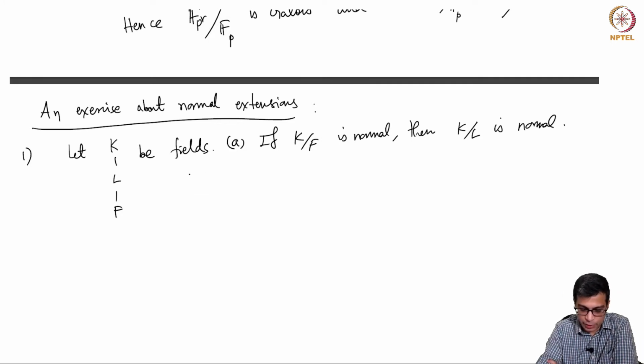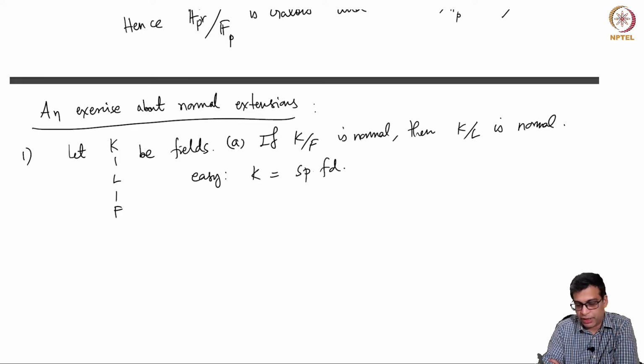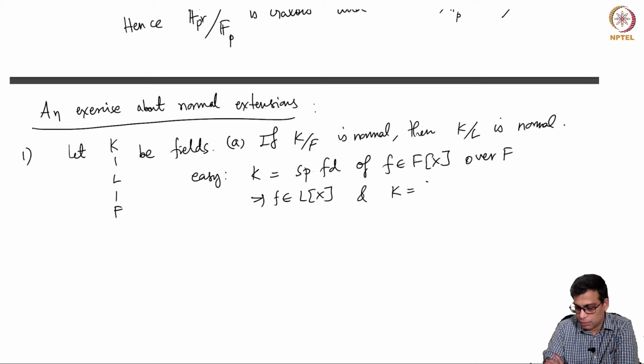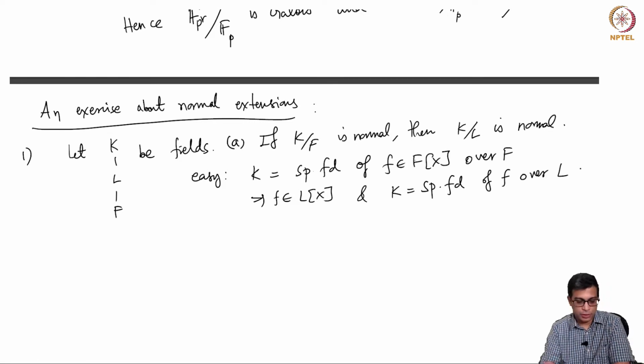This is easy because by one of the equivalent conditions for a normal extension, K is the splitting field of, let's say, f in F[x] over F. But that polynomial lives in F[x], so it is also in L[x]. And K will continue to be the splitting field, right? There is no problem because it is generated by the roots over F, so it is also generated by the roots over L. So this implies that K over L is normal.